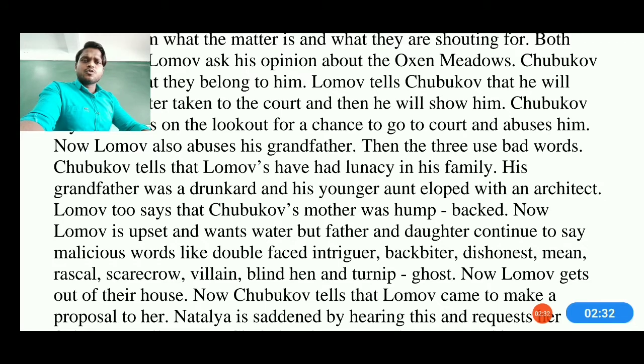Lombo too says things about Chubuko's grandmother, that she was hump-backed and also not a good lady. Lombo is also upset and wants water. But the father and daughter continue to say words like double-faced, irregular, backbiter, dishonest, mean, rascal, scarecrow, villain, blind hen, and so on. Here Lombo was thirsty and wanted to get water.